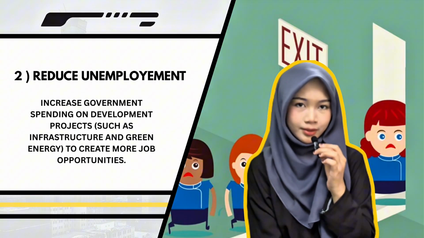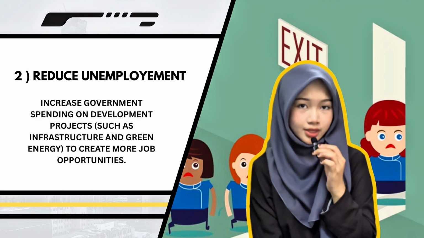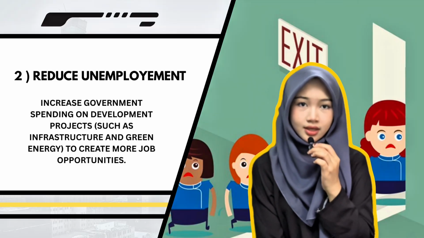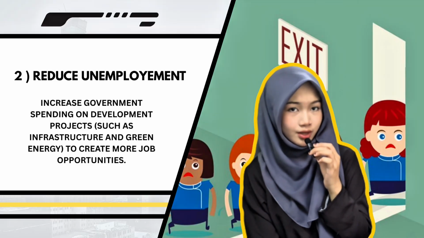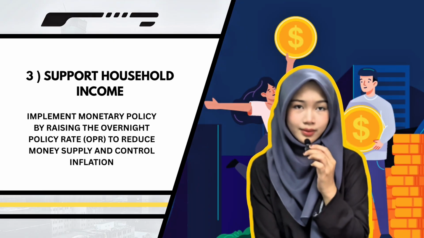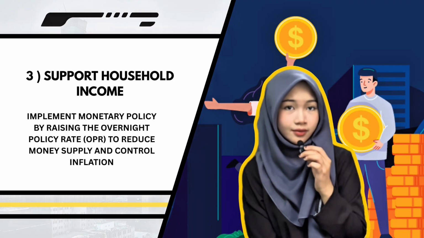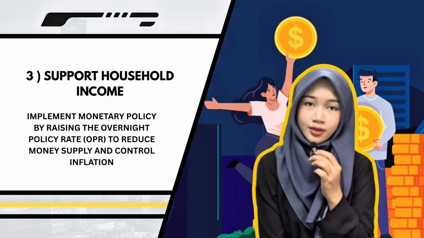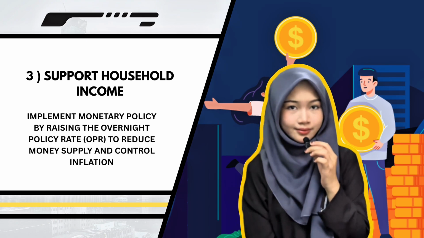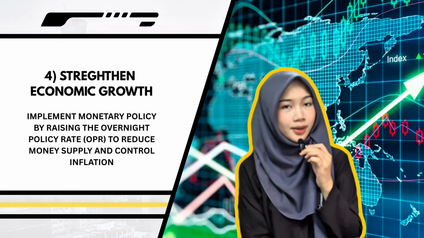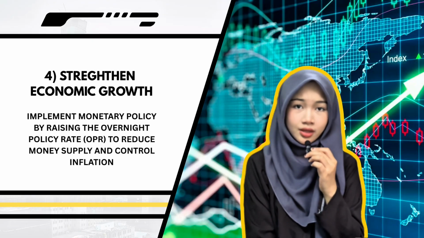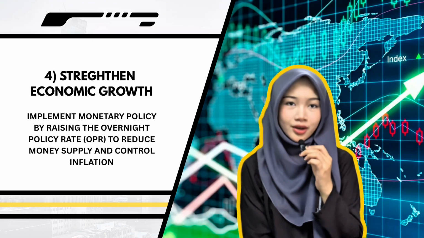Next, to reduce unemployment, the government should focus on development projects, especially in infrastructure and green energy. These projects can generate job opportunities and stimulate economic activity. To support household income, especially for low and middle income groups, the government can provide targeted subsidies and cash assistance. This eases the burden of rising costs, especially during uncertain economic conditions. Lastly, to strengthen long-term growth, Malaysia must carry out structural reforms promoting innovation, digitalization, and business activities to improve productivity.